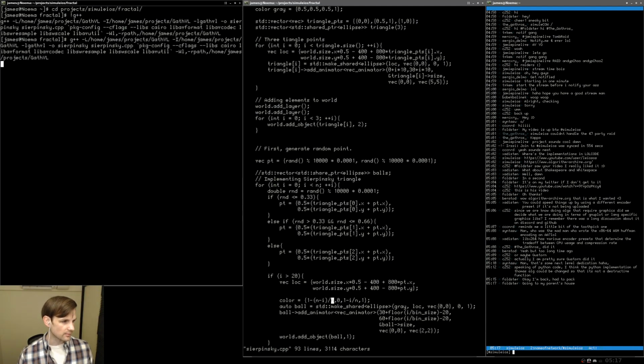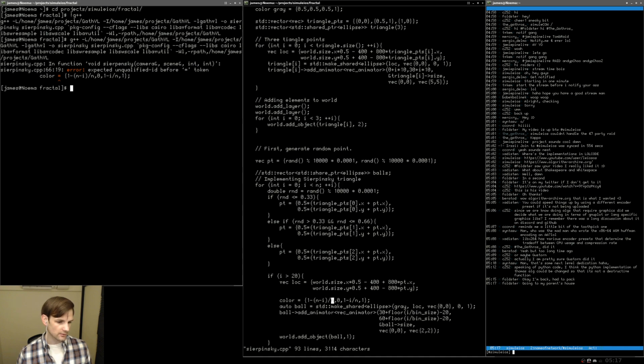So let's go ahead and do a compilation here. Color equals... I forgot to give a name to the color. So we're going to call it ball color. And we're going to pop down here and change this to ball color.